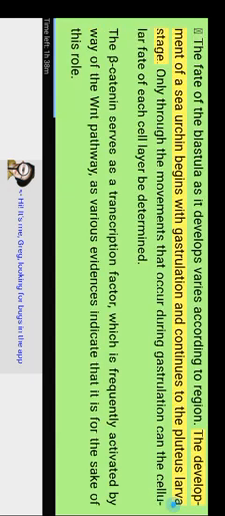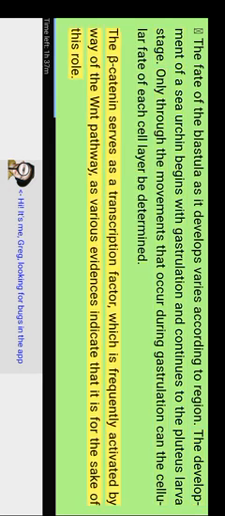Sea urchin gastrulation. The late sea urchin blastula is made up of a single layer of approximately 1,000 cells that form a hollow ball that is flattened at the vegetal end. The blastomeres, which are derived from different regions of the zygote, vary in size and properties. The fate of the blastula as it develops varies according to region. The development of a sea urchin begins with gastrulation and continues to the pluteus larva stage.